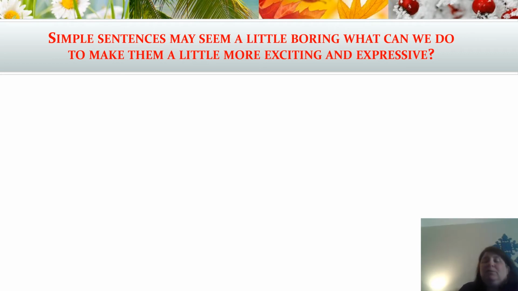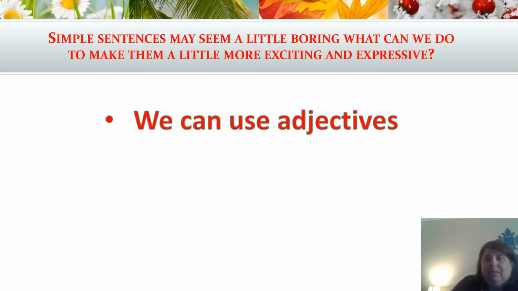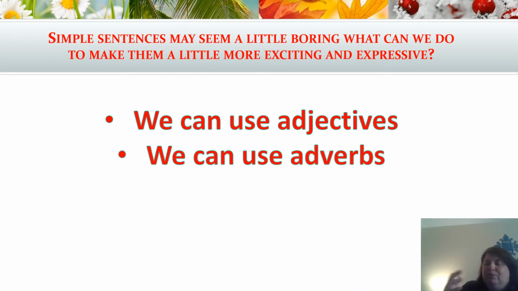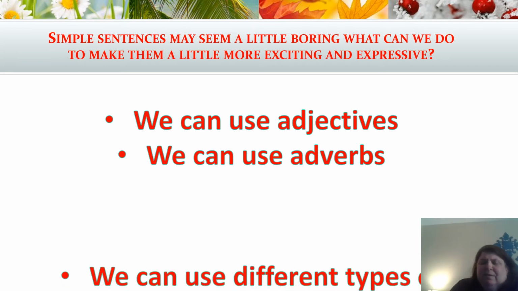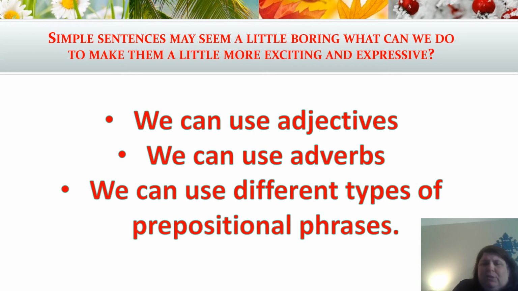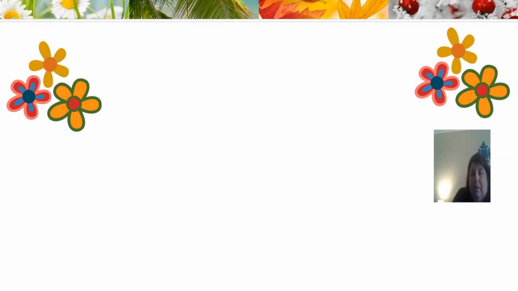We're just going to start with one little simple sentence, and we're going to build upon it, and then see how we can make it a little bit more interesting. First of all, we can add adjectives to describe our subject. And adjectives are just those descriptive words. We can use adverbs to tell how somebody does something. We can use different kinds of prepositional phrases at the end of our sentences, and we'll go into a little bit more about that as well.